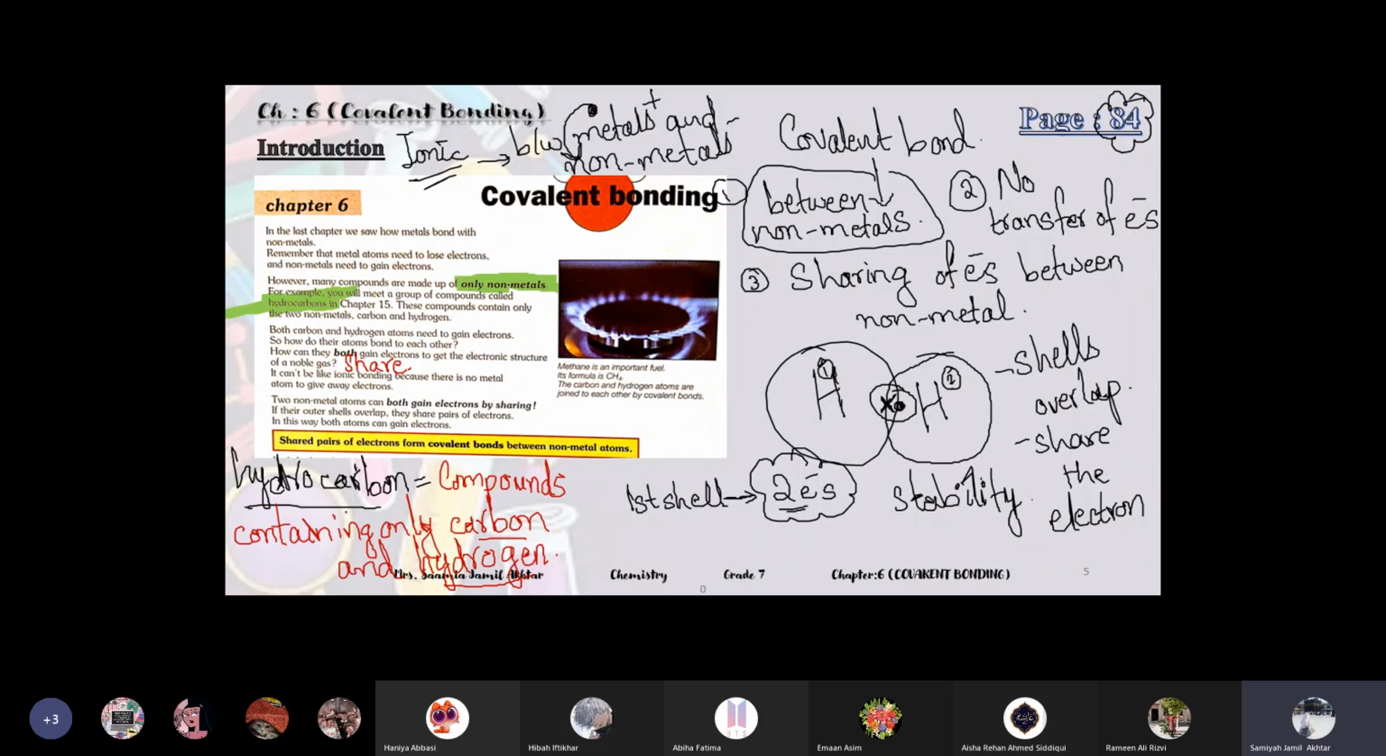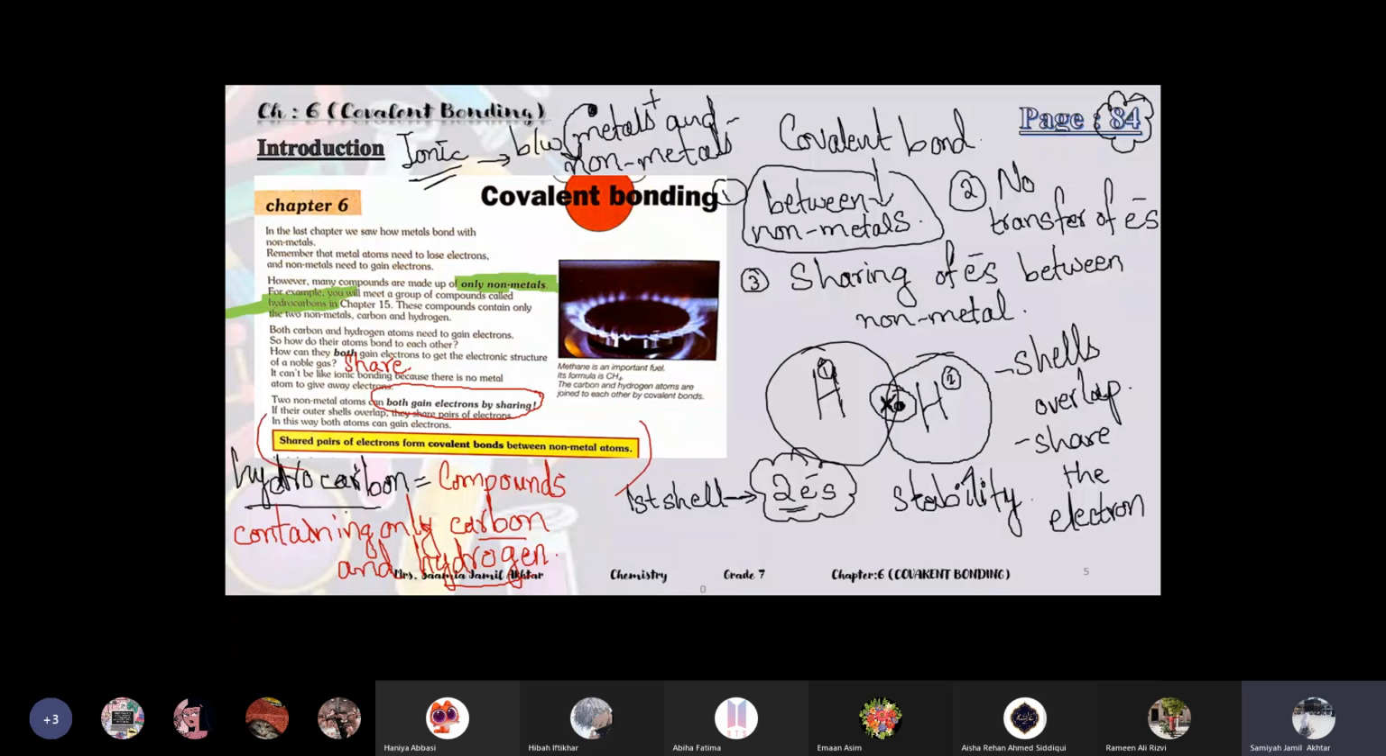It can't be like ionic bonding because there is no metal atom to give away electrons. Two non-metal atoms can both gain electrons by sharing. They both can get stability by sharing the electrons. So this is covalent bonding. If their outer shells overlap, like I told you in hydrogen, they will come close together and their shells overlap with each other. They share a pair of electrons. In this way, both atoms can gain electrons. A shared pair of electrons forms a covalent bond between non-metals.